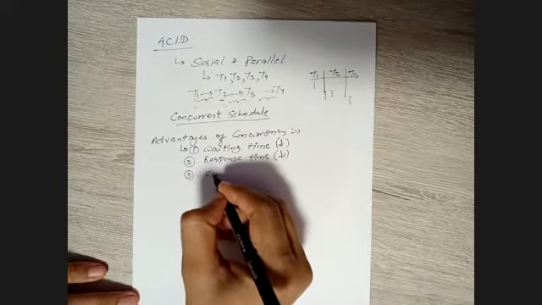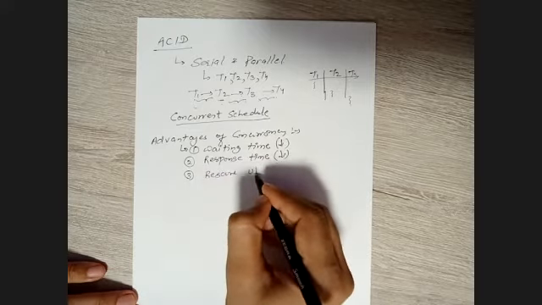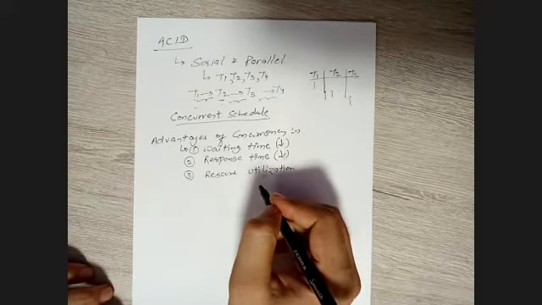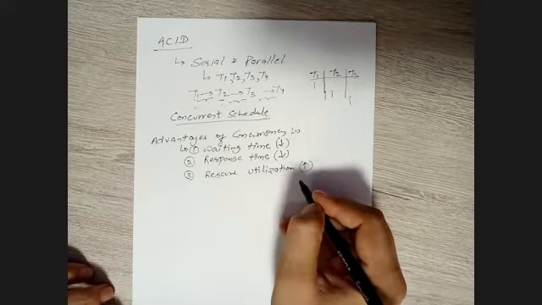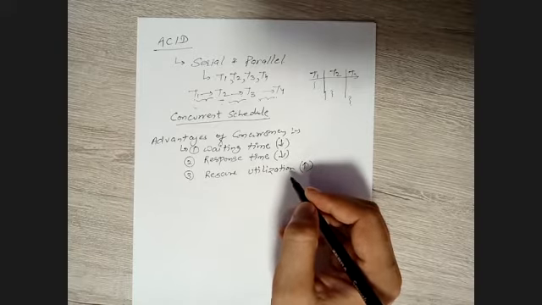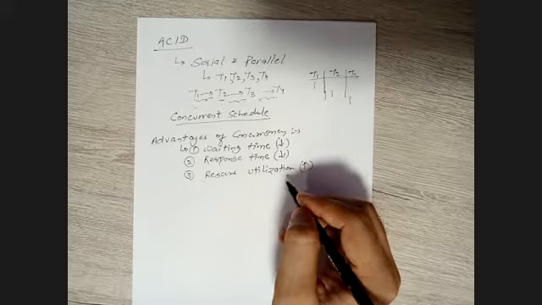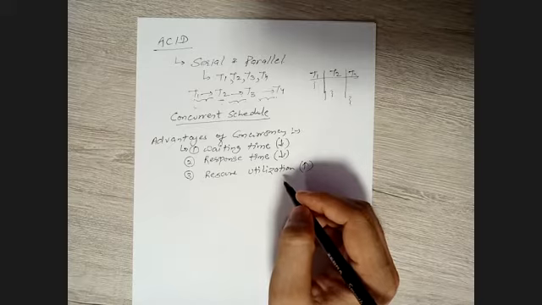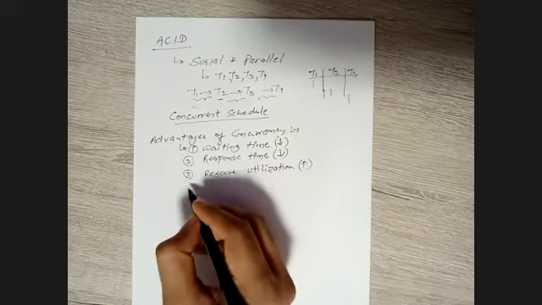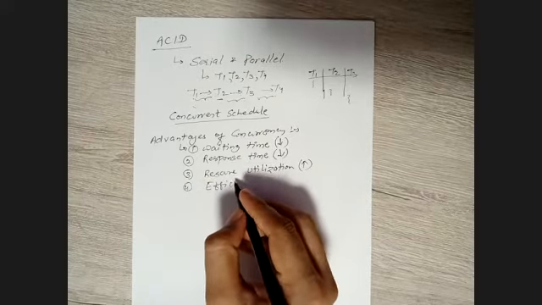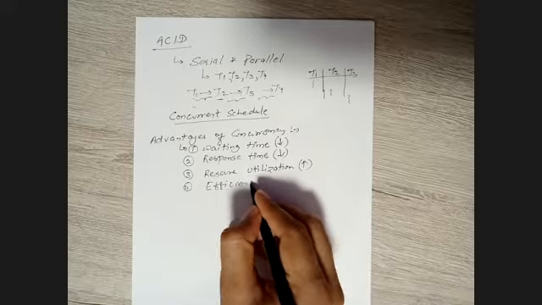The third one is resource utilization. Obviously, when we perform concurrency, there is high resource utilization. The idle time of the resources will be very low, meaning the resources will be very rarely passive, all the time the resources will remain active, due to which the efficiency of our database will increase. So resource utilization will give you high efficiency in this case, right?